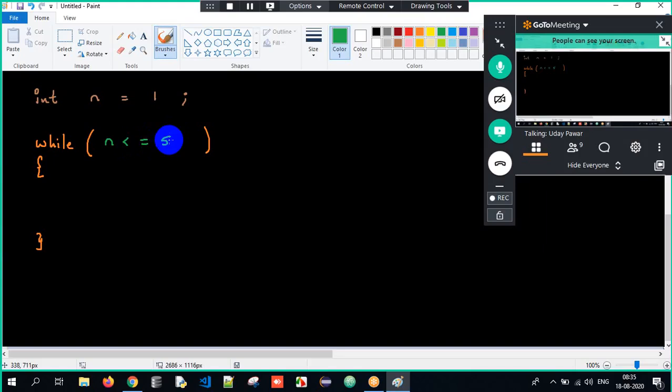Do you all have any idea what the output will be when I try to print the value of n? If I print using System.out.println, printing the value of n, any idea what the output will be? Think and tell me, guys. I'm just initializing it over here. Just a random guess.